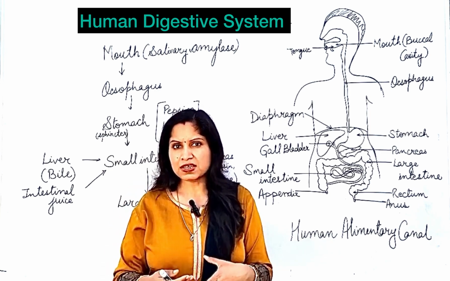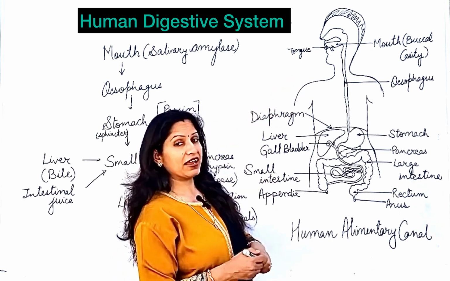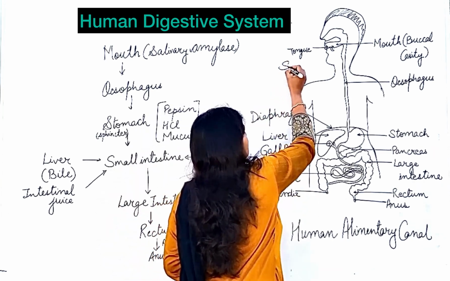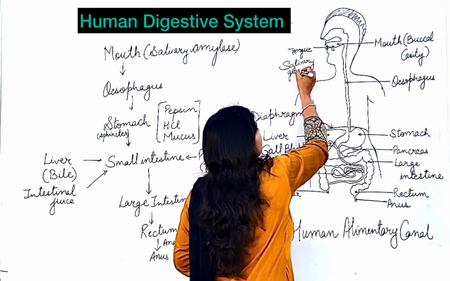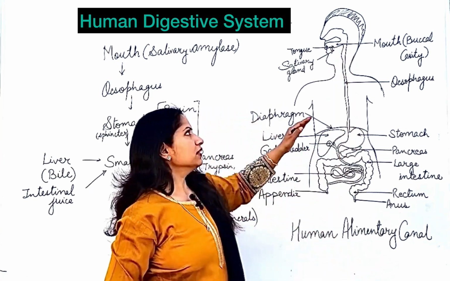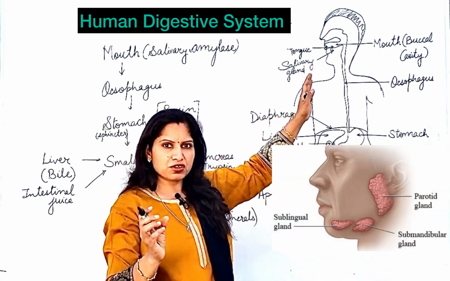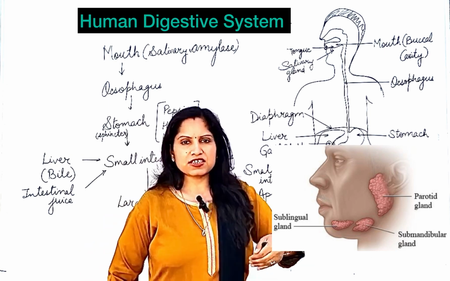And which is that juice? That is the saliva. The saliva is secreted by the salivary glands. Salivary glands open into the mouth, and their secretions help in the process of digestion. They moisten the food so that it's easy to swallow.